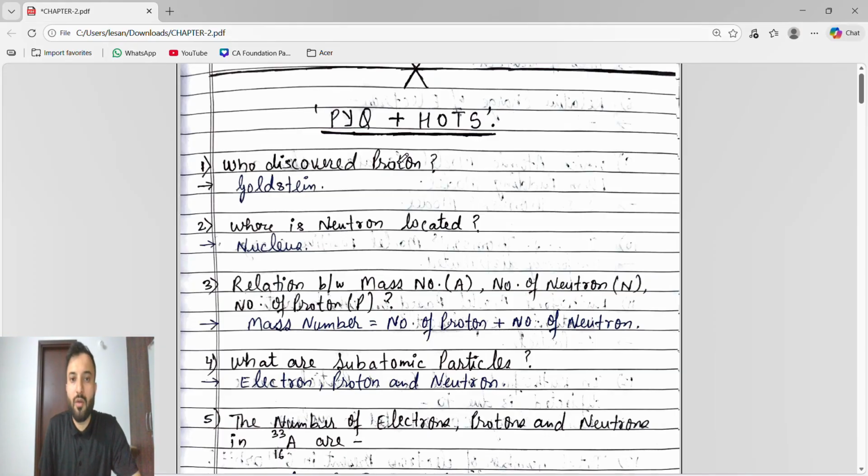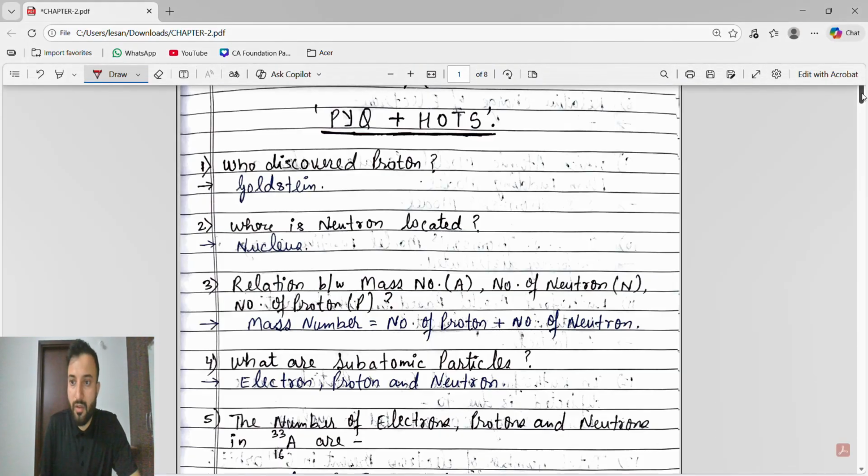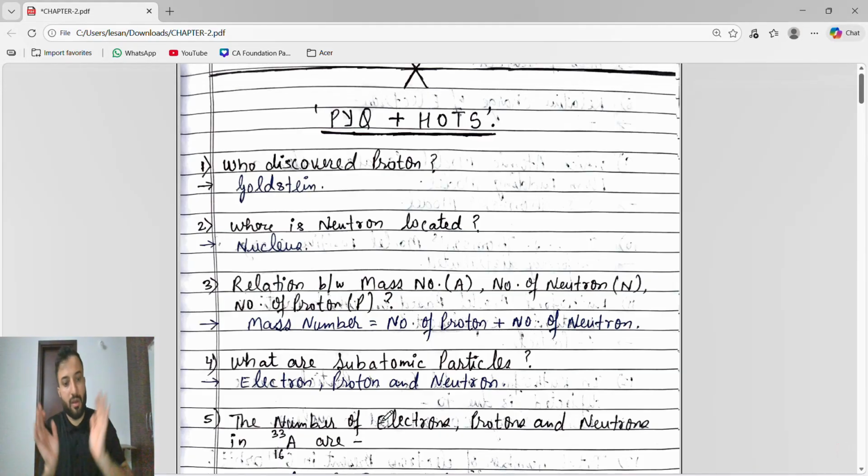Who discovered proton? We know Goldstein discovered proton. Where is neutron located? Nucleus. Oh bhaiya, don't start by learning only these questions and going for the examination. These types of questions will come in the examination. In place of who discovered proton, they can ask who discovered neutron, who discovered electron. Don't learn only these 40 questions and go to the examination without revising the synopsis. Do the revision of the synopsis part, then do PYQs plus hots.